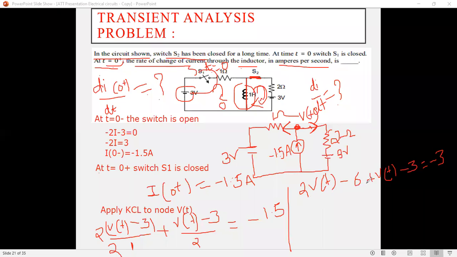Now 2 V of t minus 6 plus V of t minus 3. 2 V of t plus V of t is nothing but 3 V of t. 3 V of t minus 6 minus 3 is minus 9. It is equal to minus 3. Shift this minus 9 to the right hand side, it becomes plus 9. So minus 3 plus 9 is equal to 6. 3 V of t is equal to 6, so V of t is equal to 6 divided by 3.